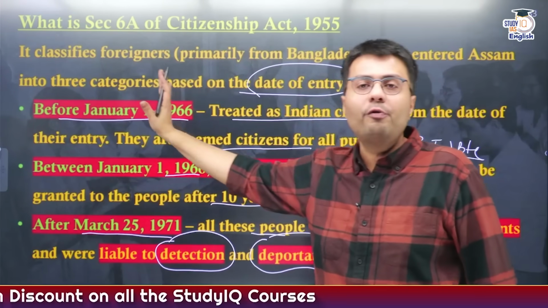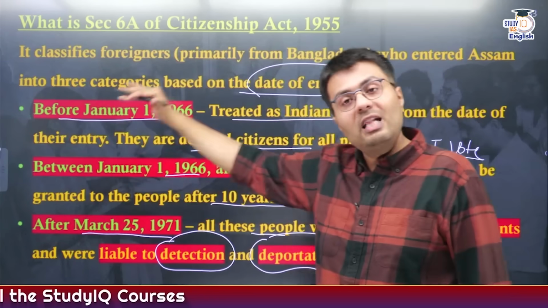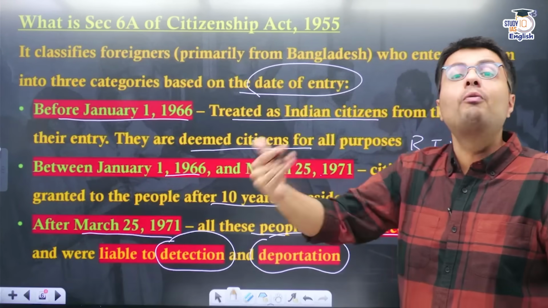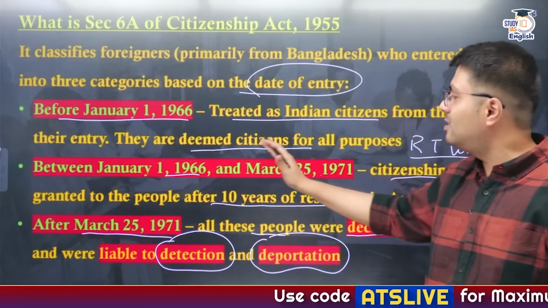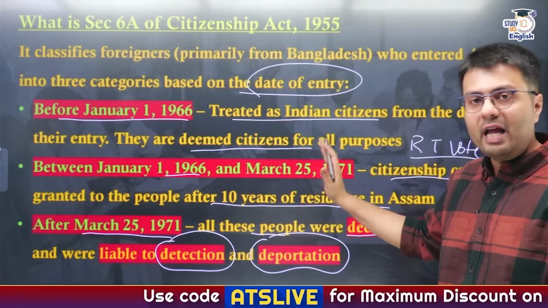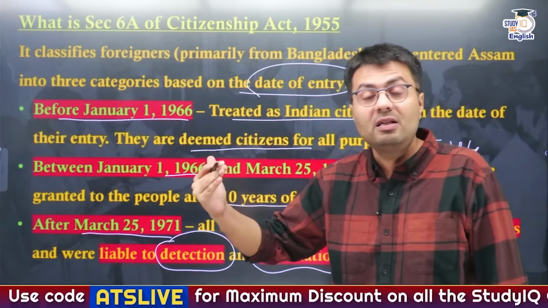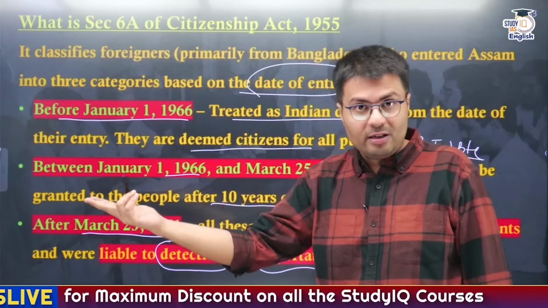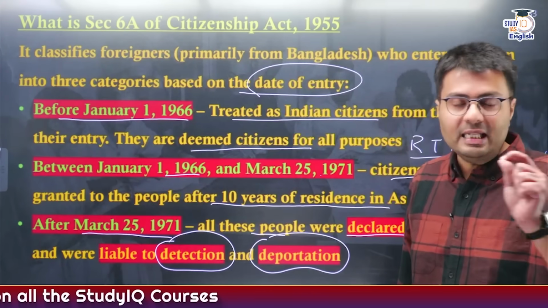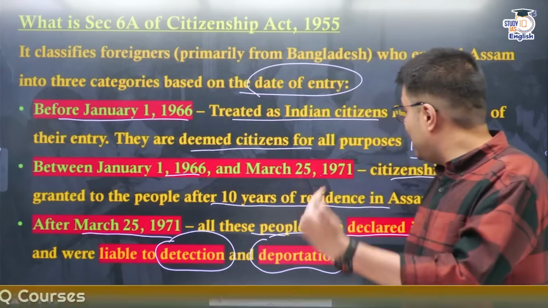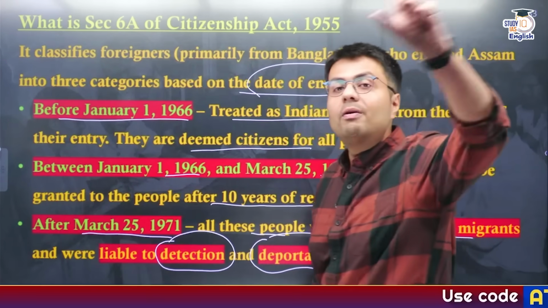People who have entered before January 1st, 1966, will be granted Indian citizenship from the date of entry. Who have entered between January 1st, 1966 and March 25th, 1971, they will be provided citizenship but after 10 years of residence in Assam. And people who have entered after March 25, 1971, will be declared as illegal immigrants and be sent back